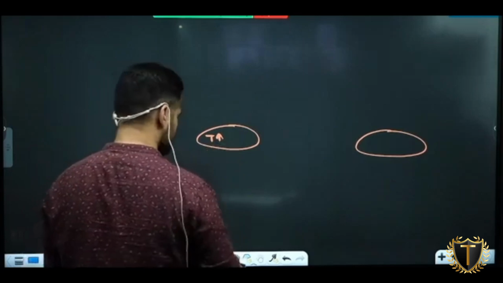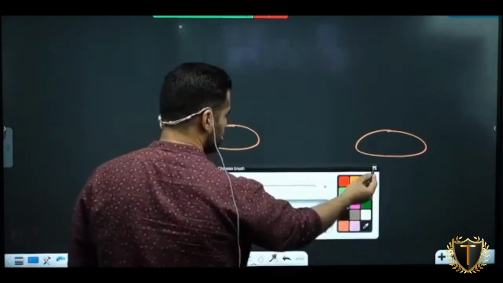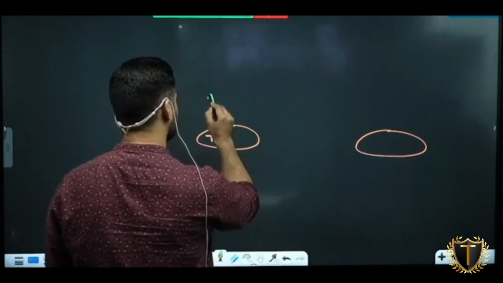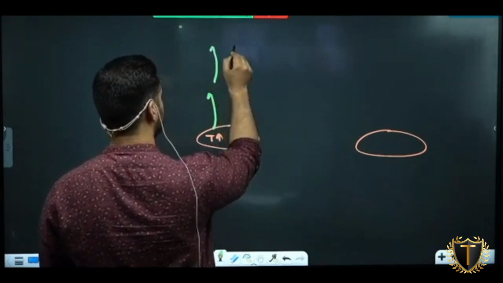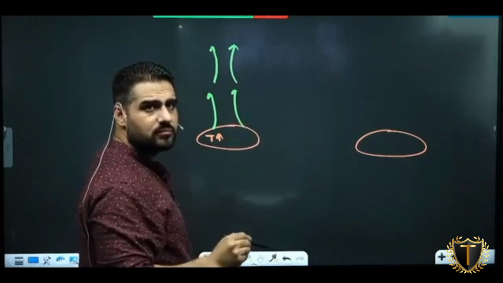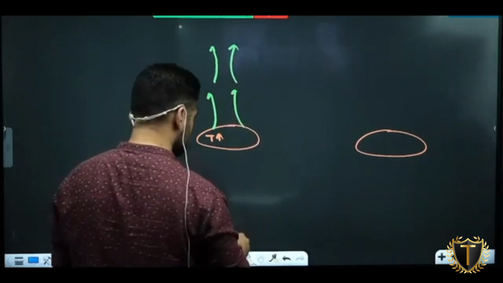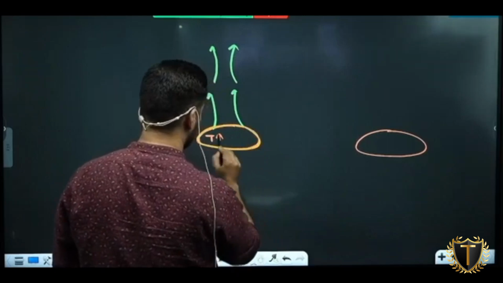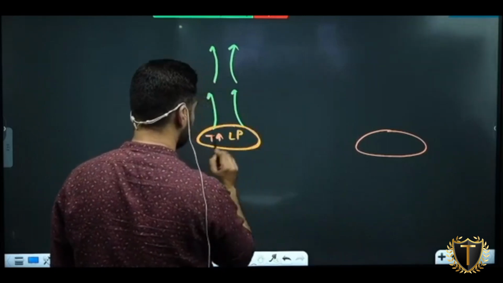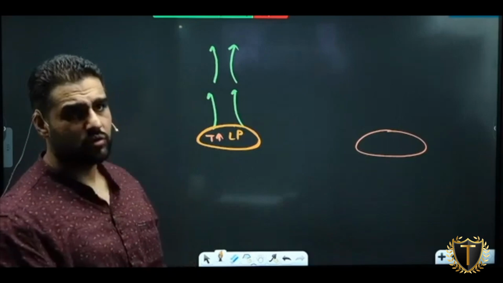Temperature is high, so should air rise or sink? Air will always rise. Am I clear with this? As this warm air is rising, what will be the pressure? Low. High temperature, low pressure.